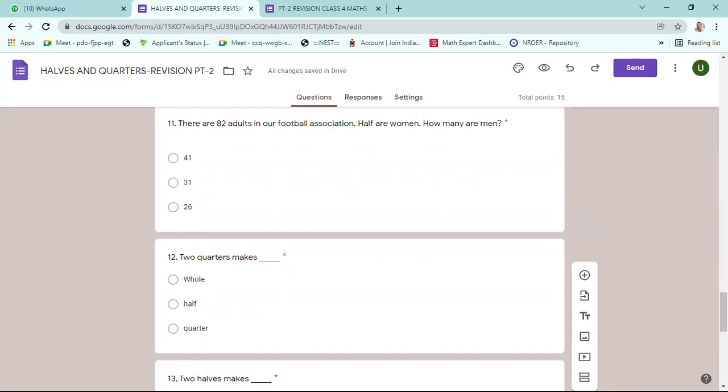Quarter. 2 quarters will make 1 half. Two quarters will make half.